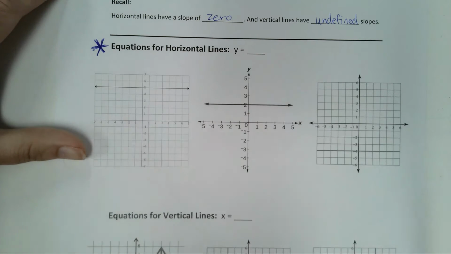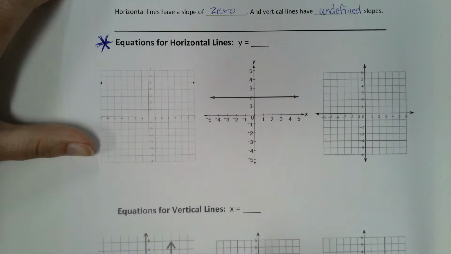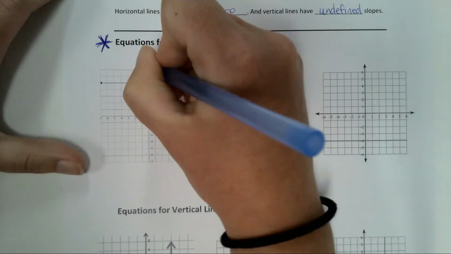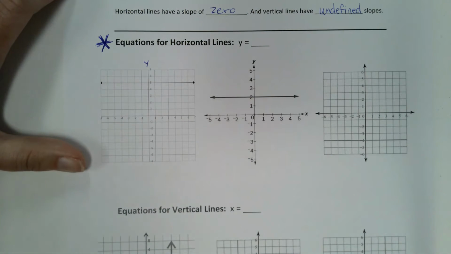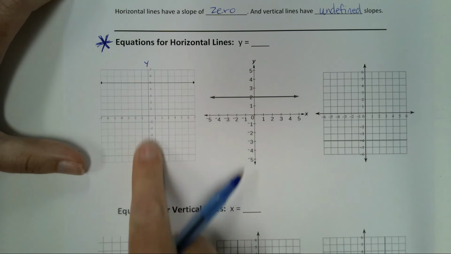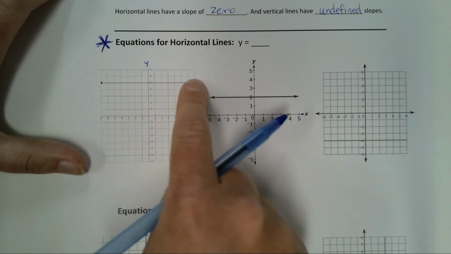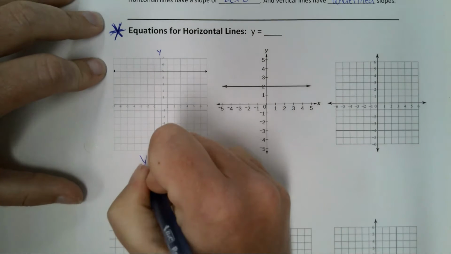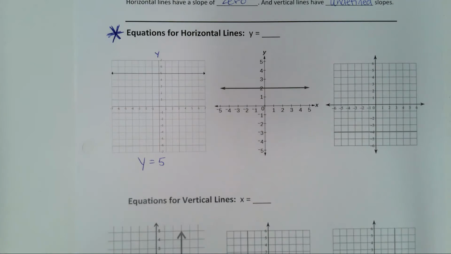So here's how you find out what number it is. You look at your graph. Here is my horizontal line. You look at your y-axis, that would be this one, and you see what number this line is going through. 5. So my equation for this line is simply y equals 5. That is literally all there is to it. It's not like last week when we were talking about y equals mx plus b. Horizontal lines are just y equals and then a number.